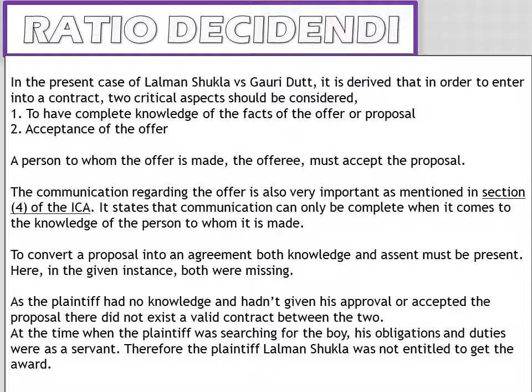It states that communication can only be complete when it comes to the knowledge of the person to whom it is made. To convert a proposal into an agreement, both the knowledge and assent must be present. And here, in this instance, both were missing. So, as Lalman Shukla had no knowledge and hadn't given his approval or accepted the proposal, there did not exist a valid contract between the two.